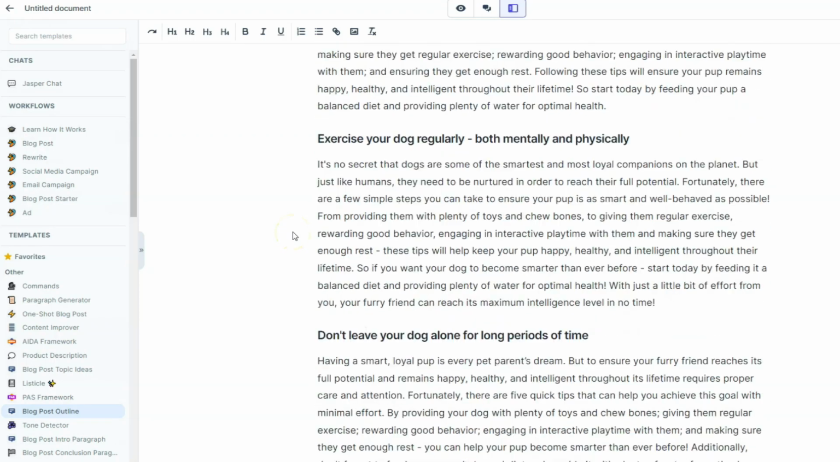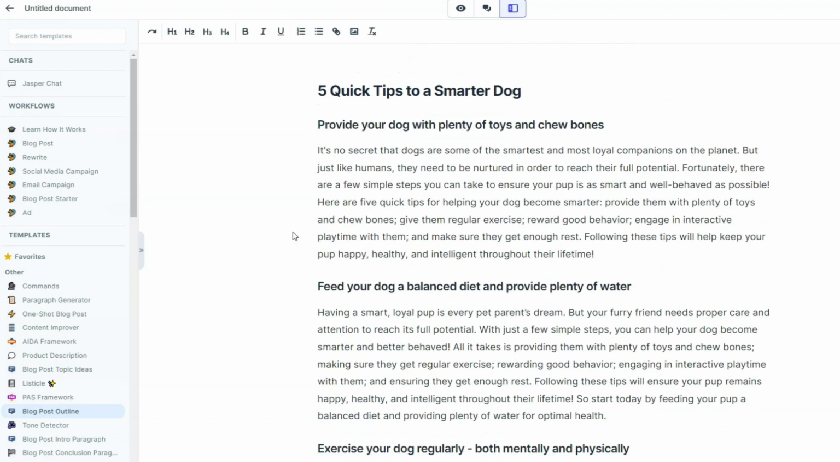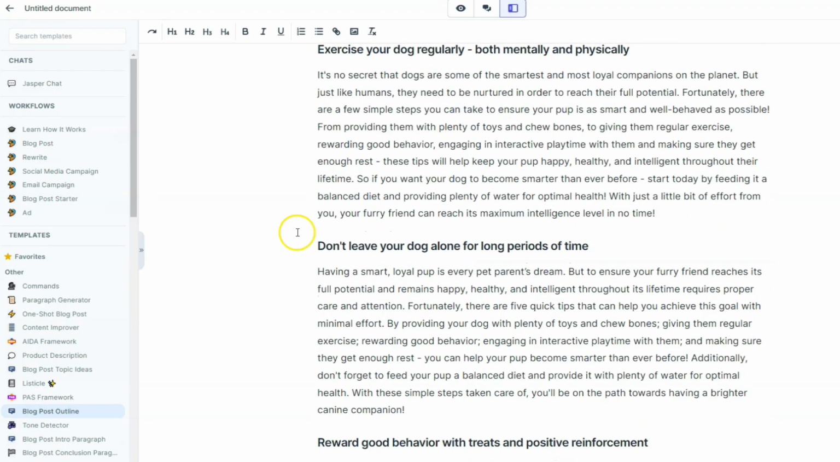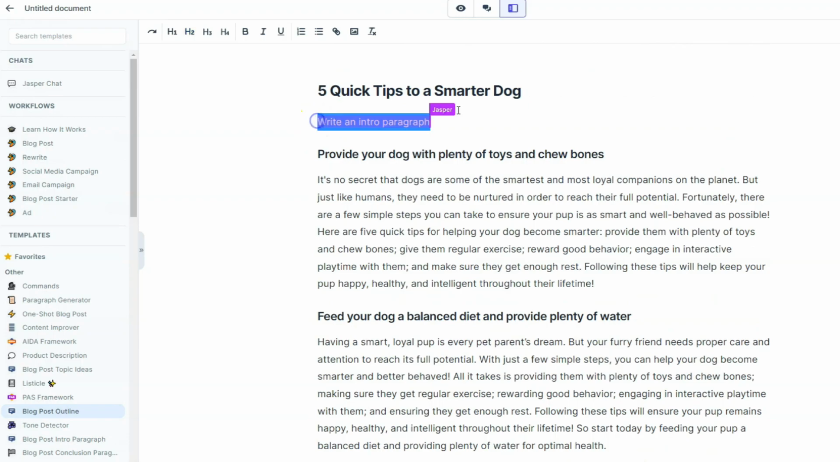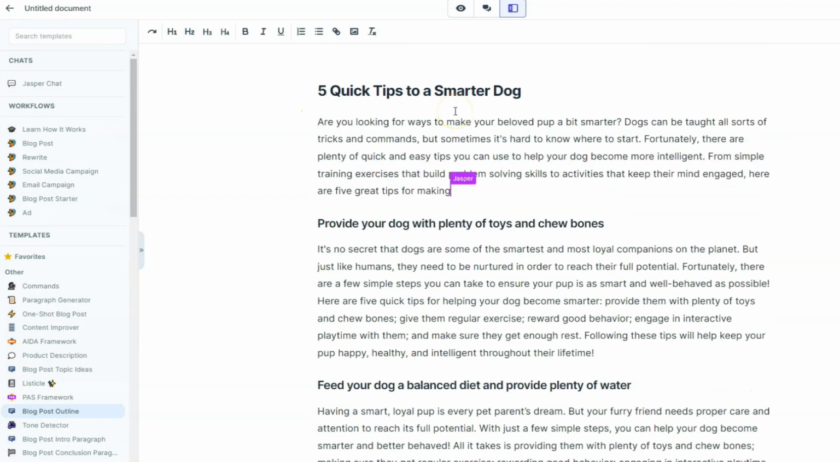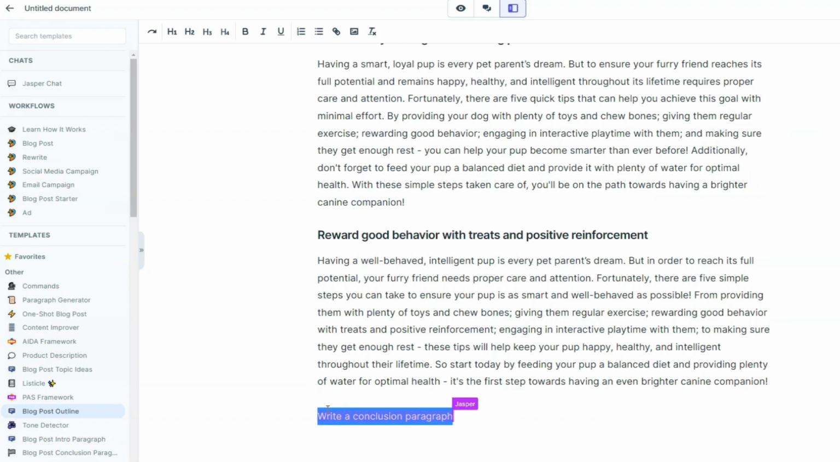After we have all the 5 paragraphs, I want to add the intro paragraph and the conclusion paragraph. I will use another command, and the same for the conclusion.